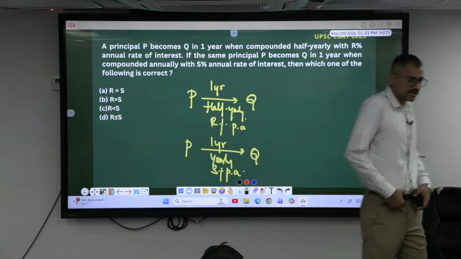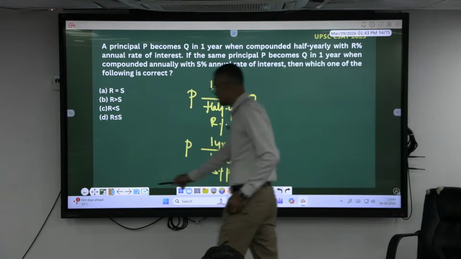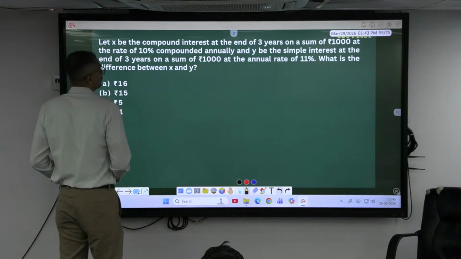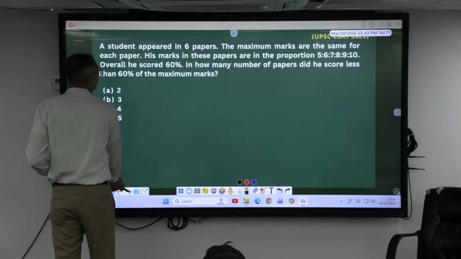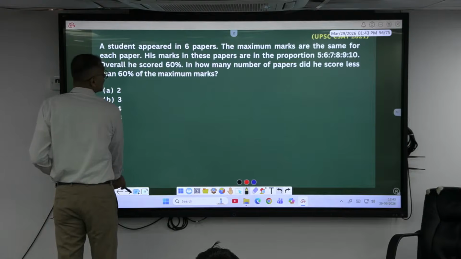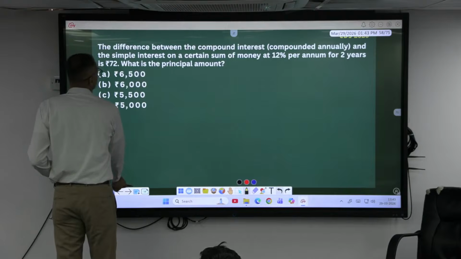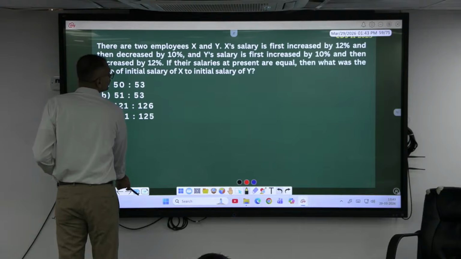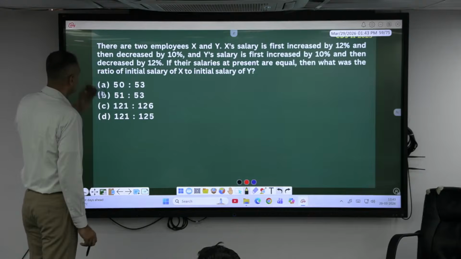Okay. Analyze this one. So this is a PYQ 25A. I think we have finished most of the questions here. 1000 again. This ratio is... Yeah, compounded quarterly, very similar. Difference between CI and SI, increase, decrease salary. Okay, in this case, I want you to do this one. Come on.